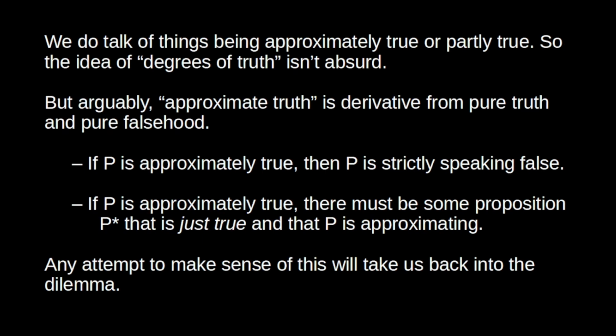But with that in mind, right? So talk of approximate truth is kind of derivative from talk of just truth and just falsehood, and now we run right back into Frege's dilemma. How do we make sense of this idea of something being just true, right? If truth is cashed out in terms of correspondence.